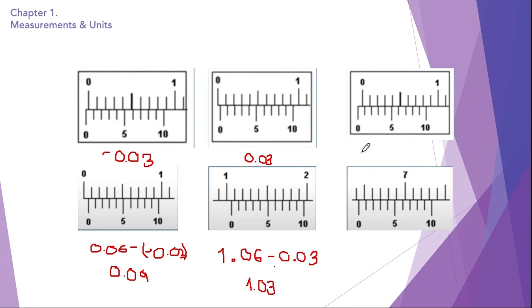This is a negative zero error. So the answer is minus 0.06. Minus 0.06 is the zero error of this vernier calipers.